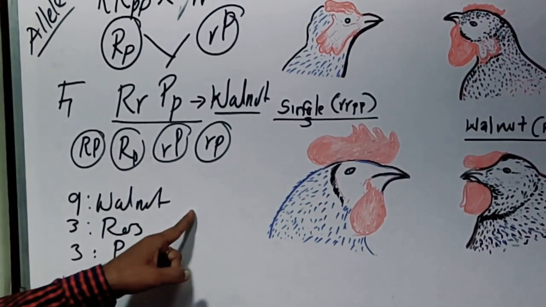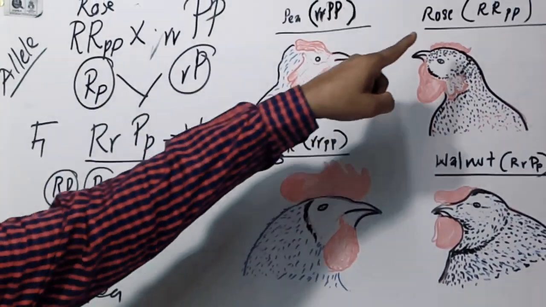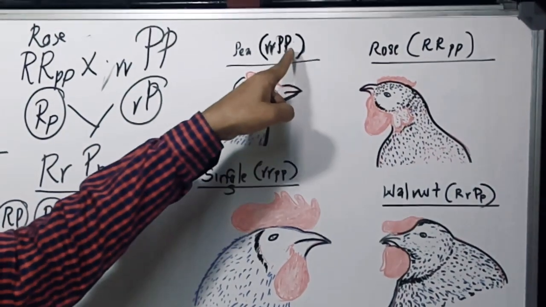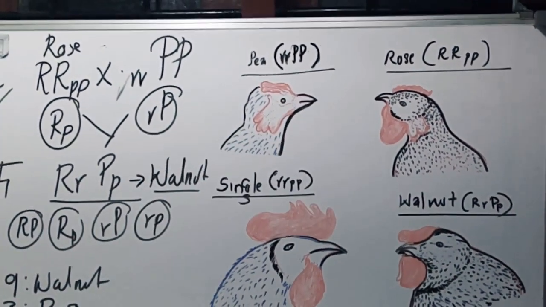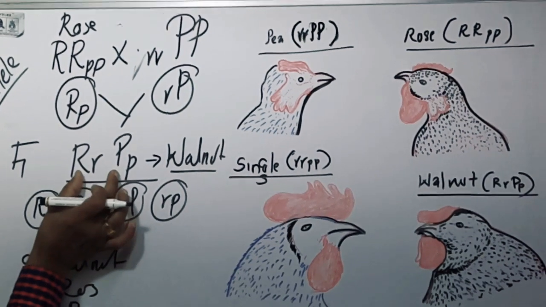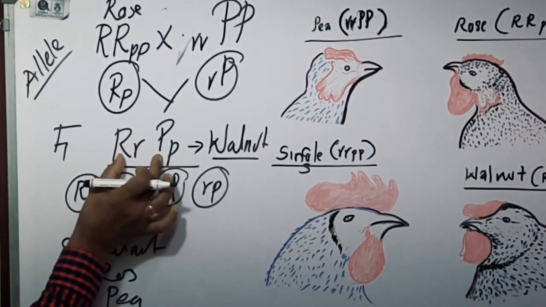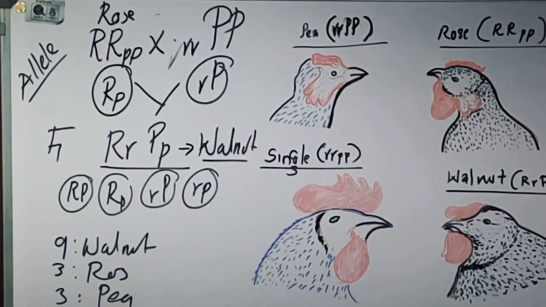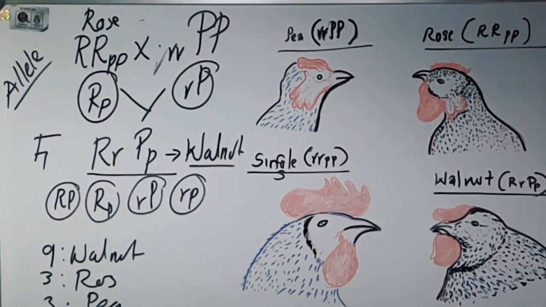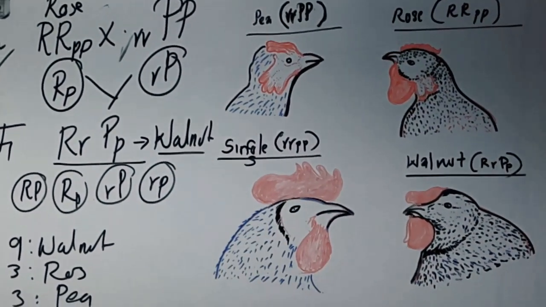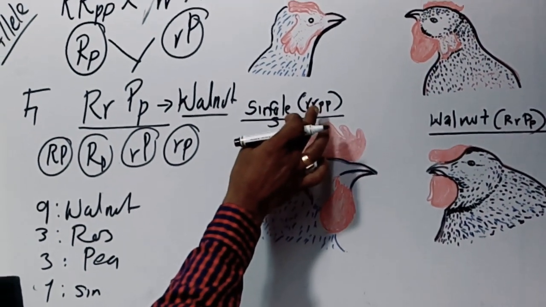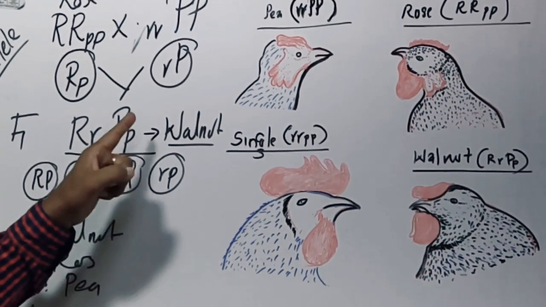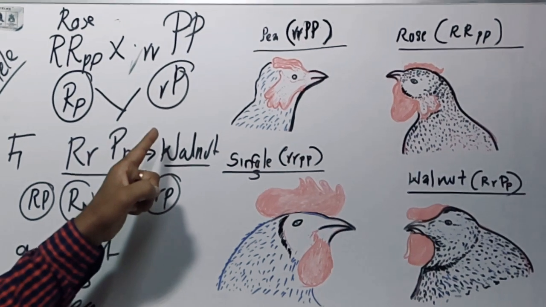How does this happen? The capital R gene alone produces a rose comb. The capital P gene alone produces a pea comb. Whenever these two dominant genes, capital R and capital P, are present together, due to their interaction it produces a new comb pattern called walnut. And single comb is the recessive condition, where the recessive genes interact to produce a single comb. So that much about gene interaction or comb patterns in fowls.